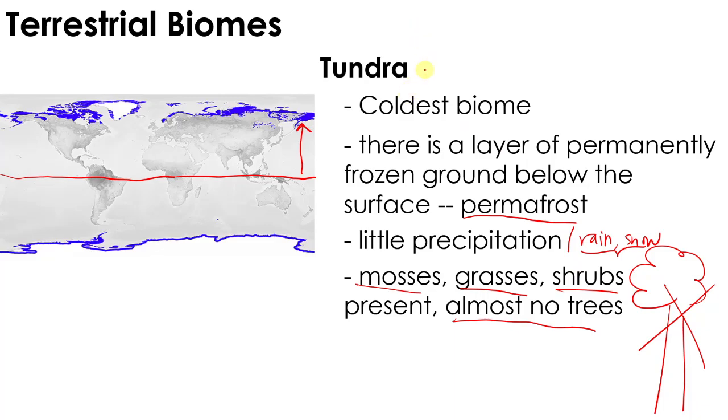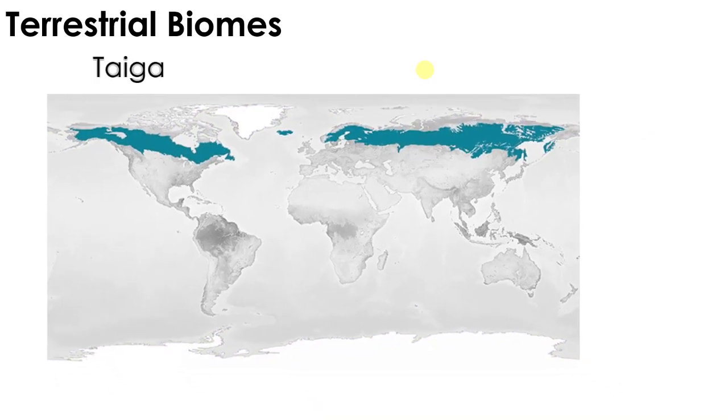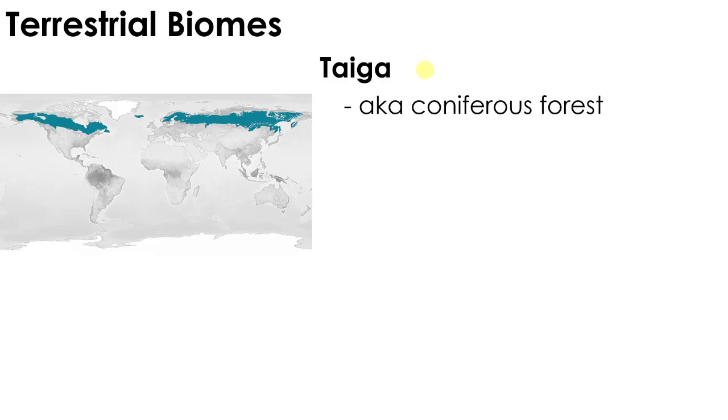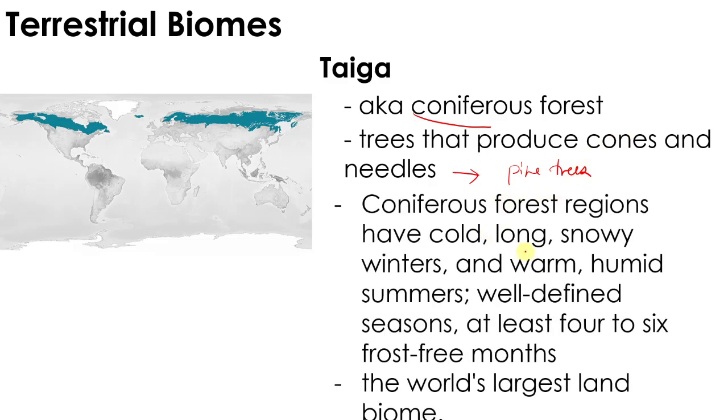Again, that's the tundra. The next one is the taiga. The other term for taiga is the coniferous forest, from the word conifer. This contains trees that produce cones and needles. Examples of trees that produce cones and needles are pine trees. This area has cold, long, snowy winters and warm, humid summers, well-defined seasons, at least 4 to 6 frost-free months. So in this case, there are some forms of summer already.